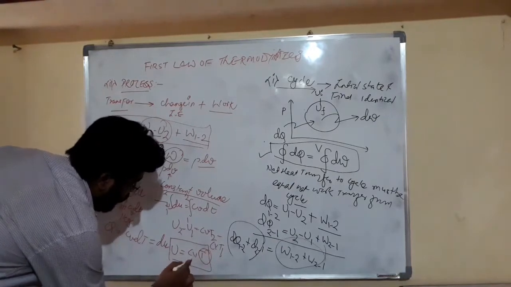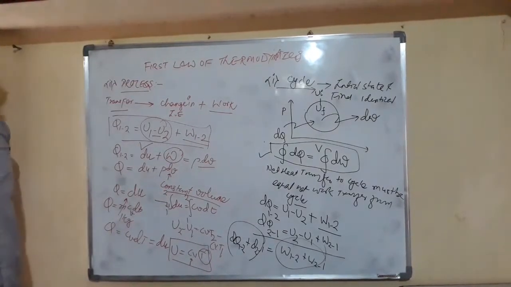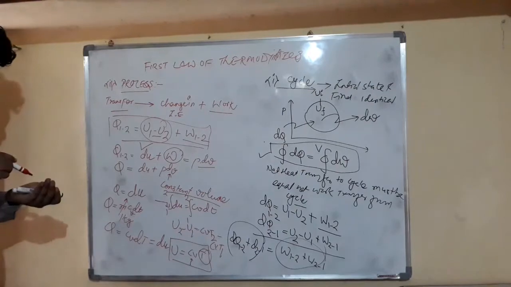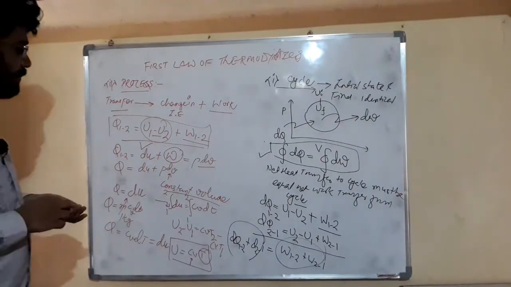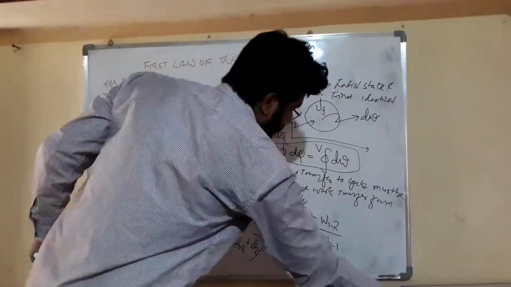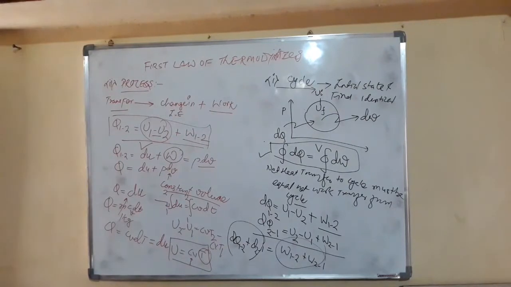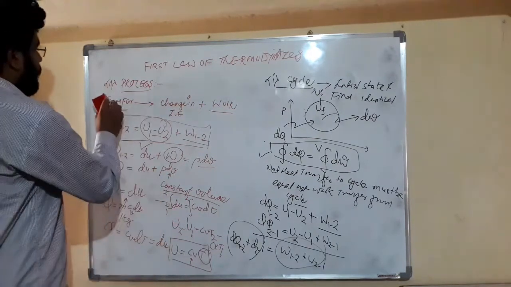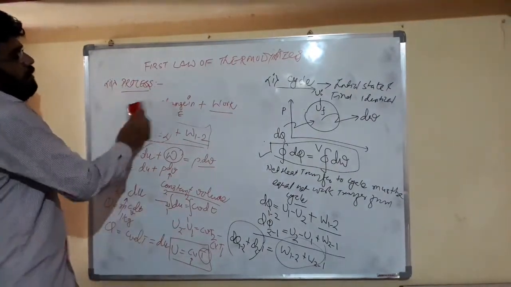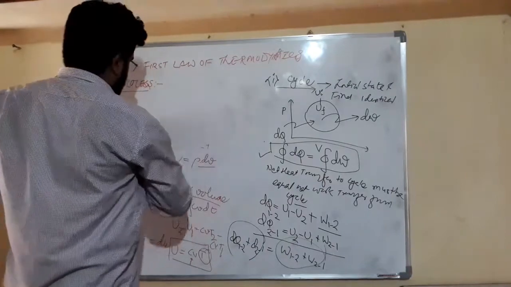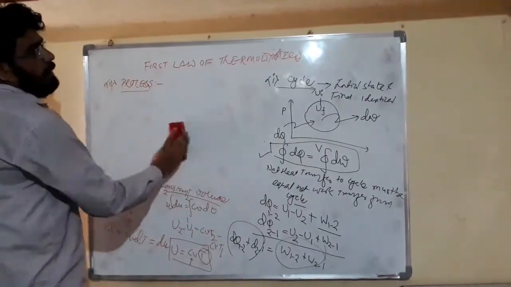Here Cv is constant, so our internal energy is a function of temperature. This is the derivation by which we can understand that internal energy is a function of temperature. And we have taken our first law for a process and for a cycle.